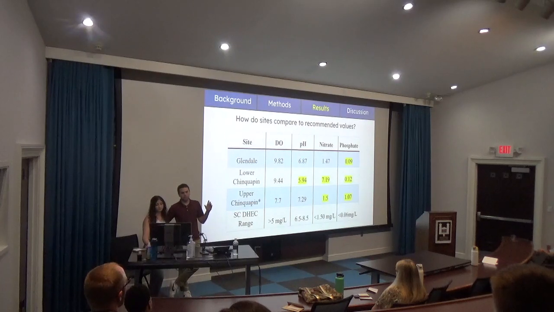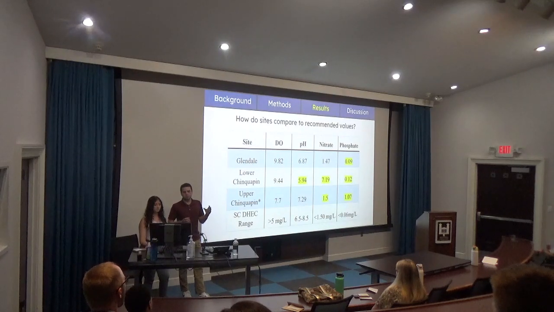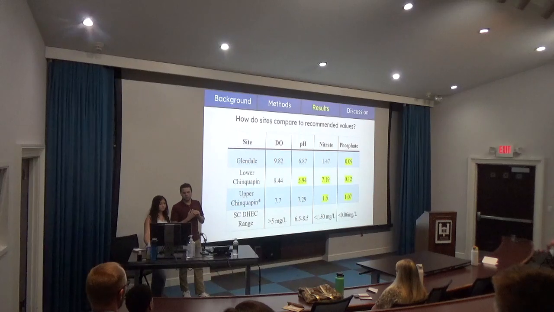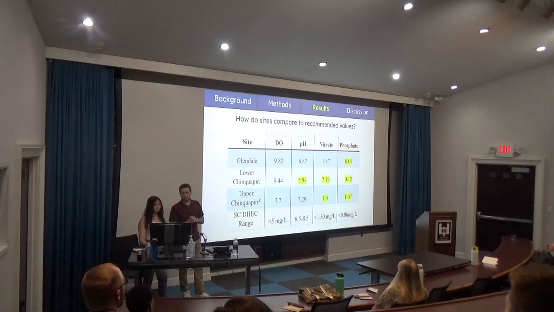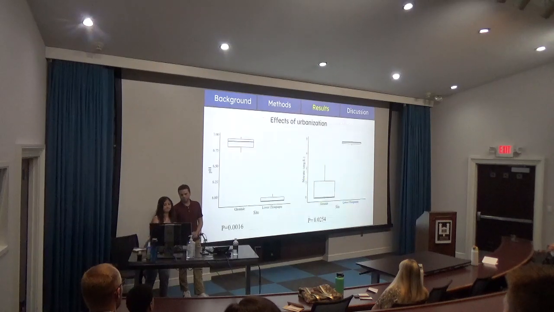The pH is typically an indicator of the health of an ecosystem. Fish can be more sensitive to pH depending on the species, and at a range of around 6, you might see some fish struggling to survive. And then nitrate and phosphate are what we're measuring as sources of pollution. So that seems to indicate that there might be something going on there.